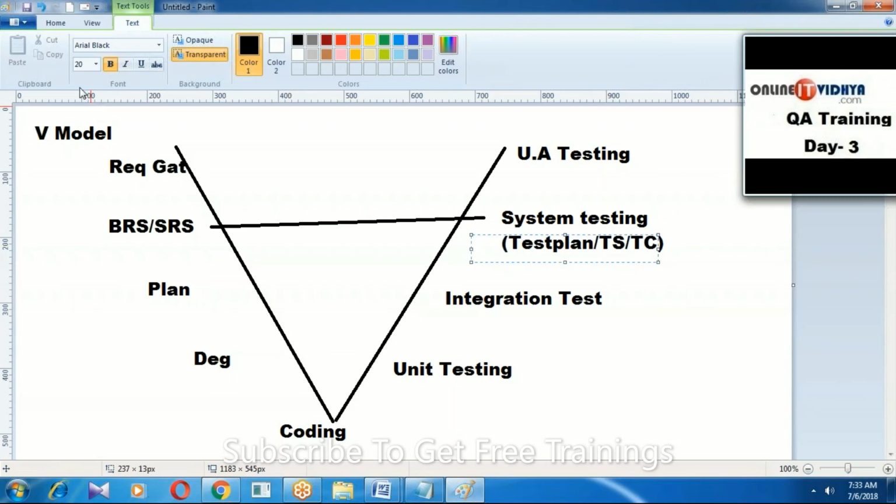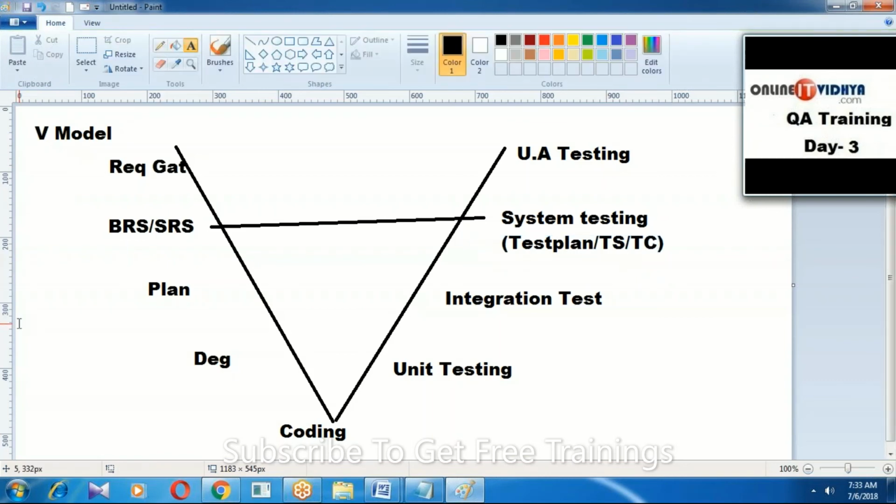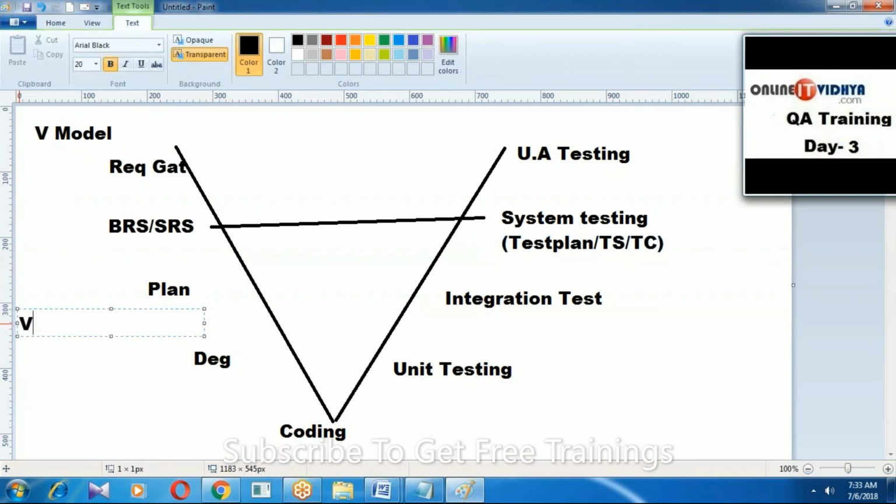Okay, that too we discussed already. Software testing means first verification, next validation, right? But in the V model, both are performed parallelly. What is parallelly? The verification process and the validation process both will be performed parallelly.